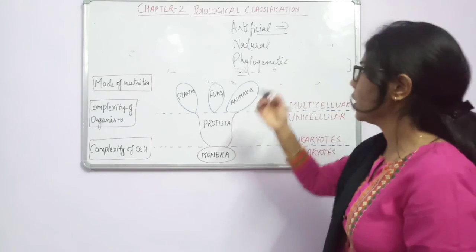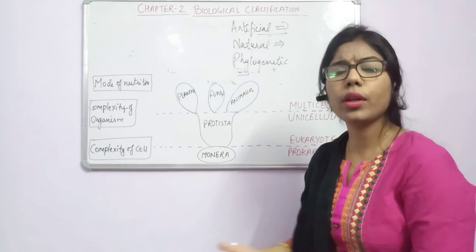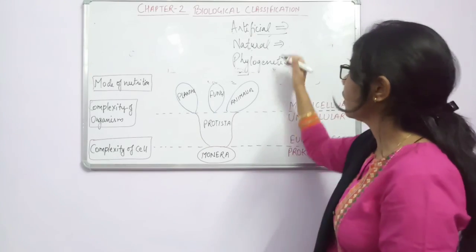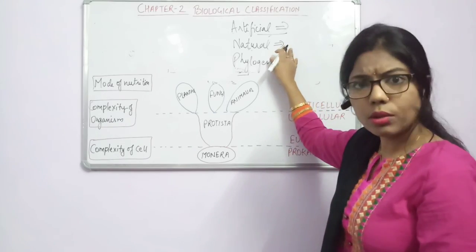The 2 kingdom classification will come under the artificial. What is natural? When we are considering more and more characters. Like in the case of 4 kingdom and 5 kingdom, what we are doing? We are considering more characters, so it will come under the natural classification.